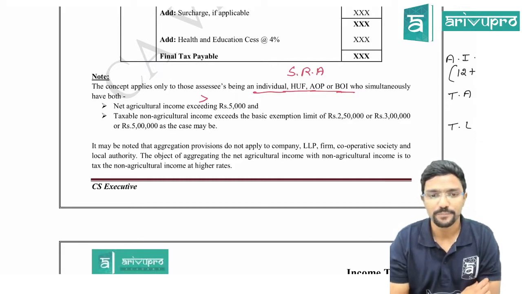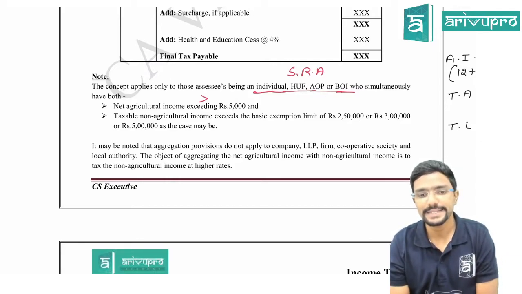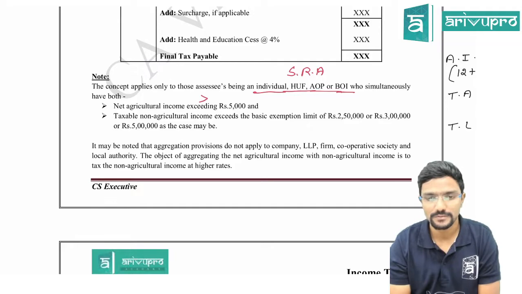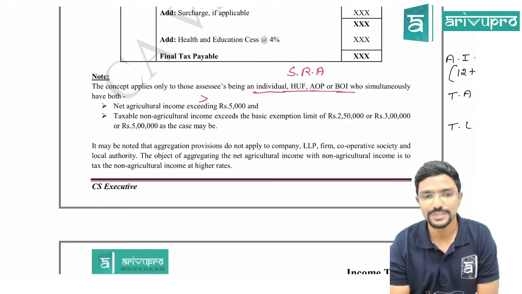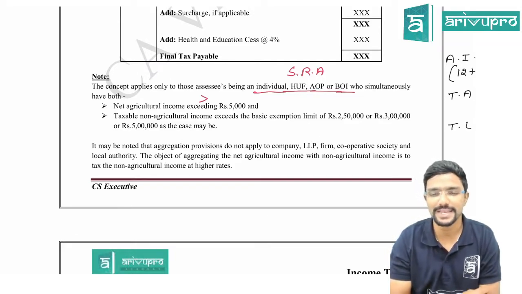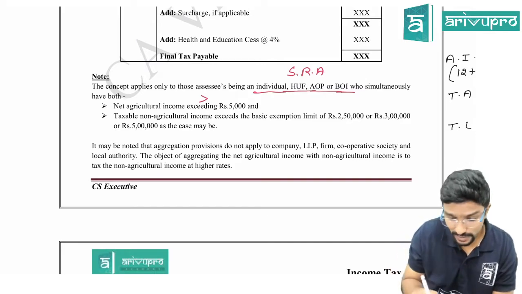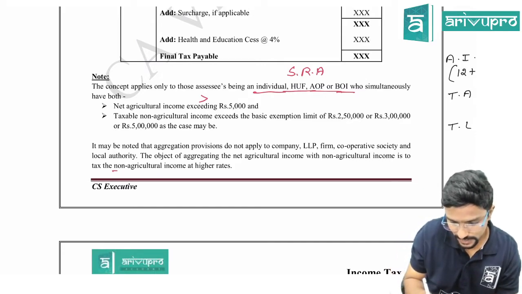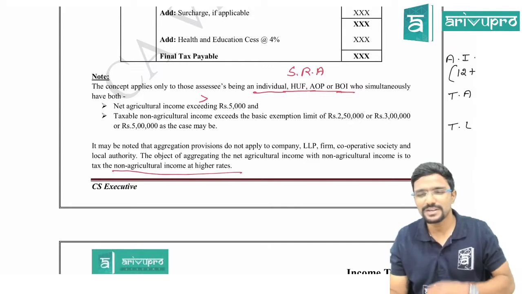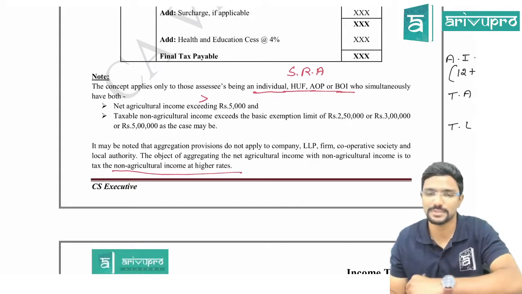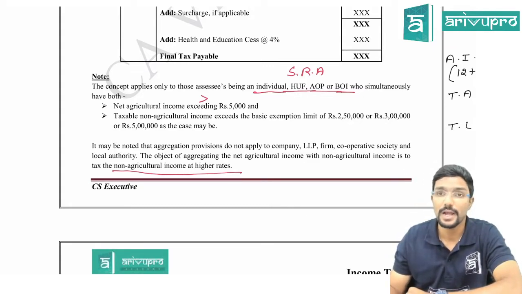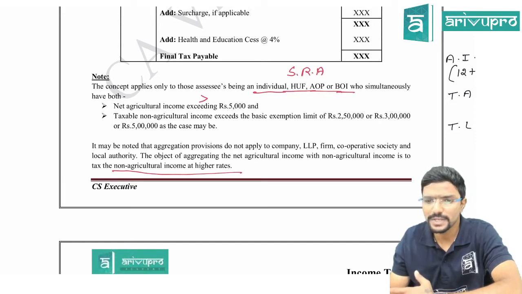Next, last point. The object of aggregating the net agriculture income with non-agriculture income is to tax the non-agriculture income at highest rates. To tax what? Not agriculture income. It is non-agriculture income only we will be taxing, but we will try to push you for higher slabs. That's all. And it may not be practical in all the cases.